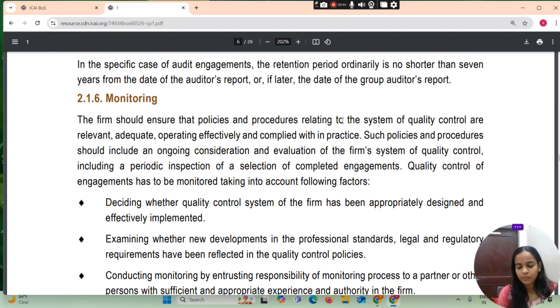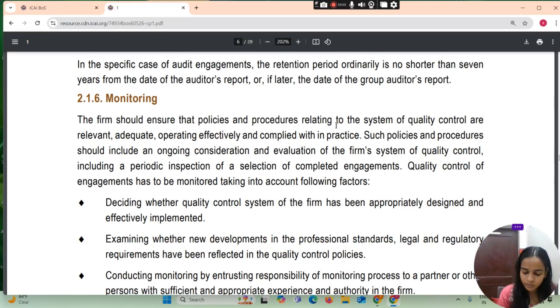The firm should ensure that policy and procedure relating to the system of quality control are relevant, adequate, operating effectively, and complied with in practice. Such policy and procedure should include an ongoing consideration and evaluation of the firm's system of quality control, including a periodic inspection of a selection of completed engagements.